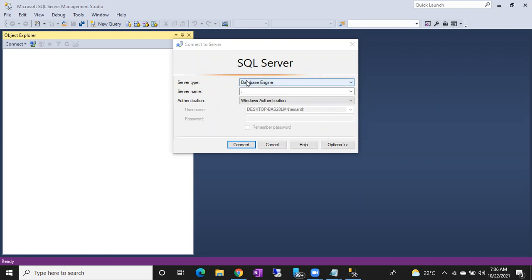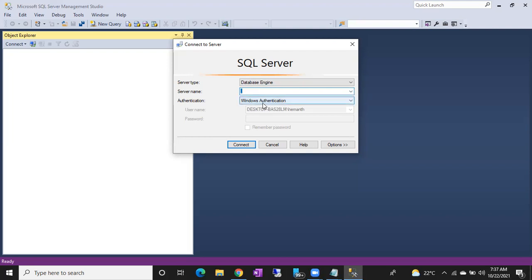While connecting, make sure Database Engine is selected. A lot of components will be there, like analysis, reporting, integration, but I'm going to connect to the Database Engine only. As a DBA, our work will be on the Database Engine; sometimes on analysis or reporting also, but 99% we have to connect to the Database Engine. And here you have to mention the server name.